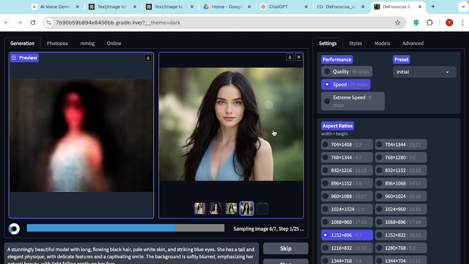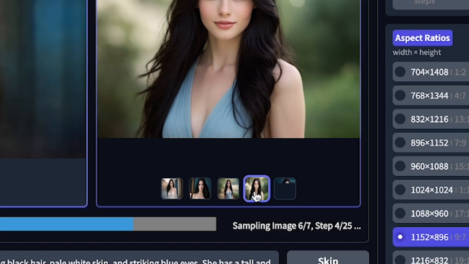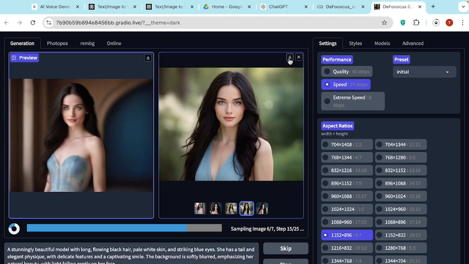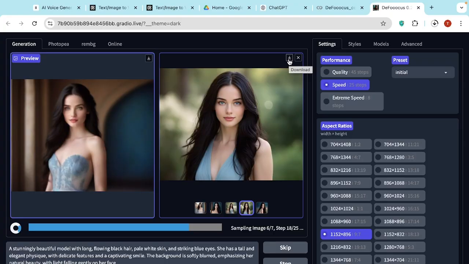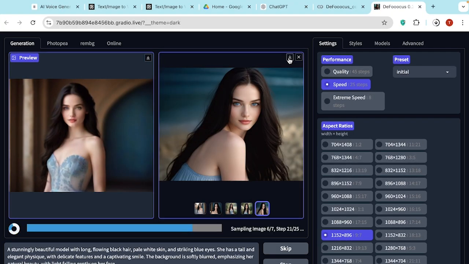So in order to download the pictures, all we have to do is click on the picture, and now you can see the sign for download here. Just click on that and it will be automatically downloaded. And now we will download the second picture as well.